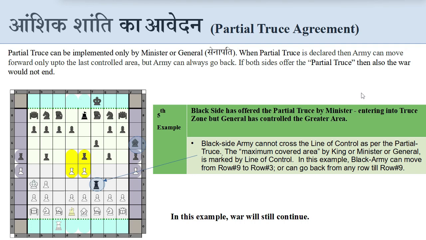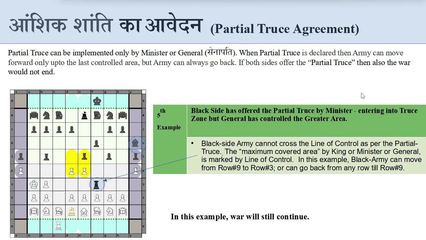This is the fifth example of partial truce agreement. In this image, you can see the black side has offered the partial truce by the minister entering into the truce zone, but the general has controlled the greater area. The black side army cannot cross the line of control as per the partial truce, and the maximum covered area by the king or minister or general is marked by a line of control.